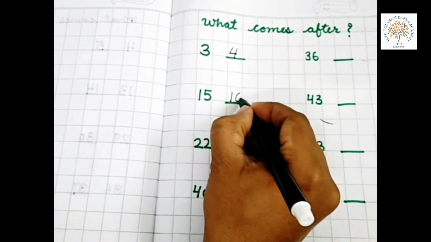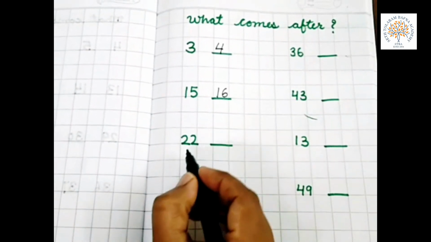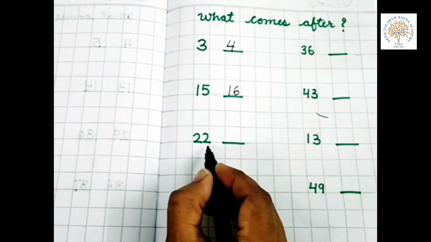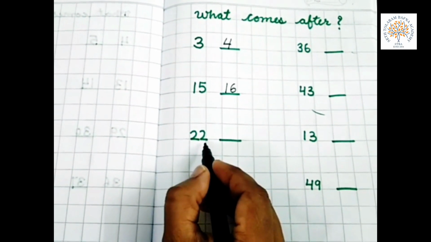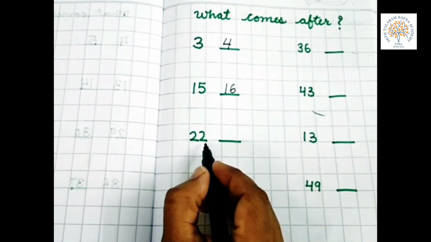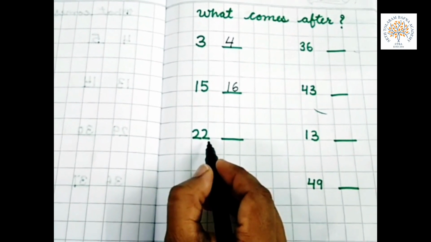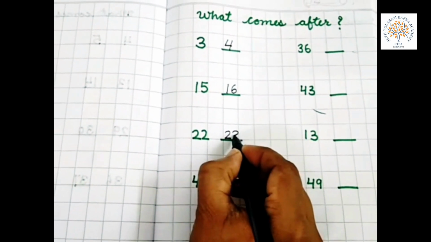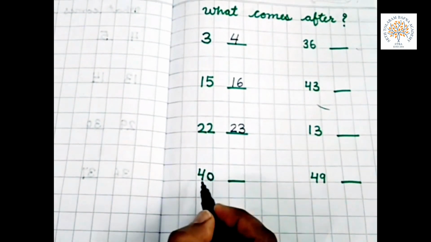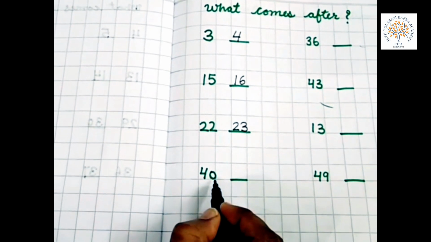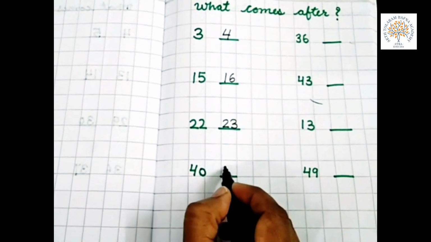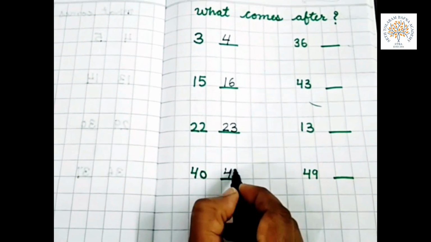16. Next, 22. What comes after 22? Start counting from 21. 21, 22, 23. Now 40. What comes after 40? 41.